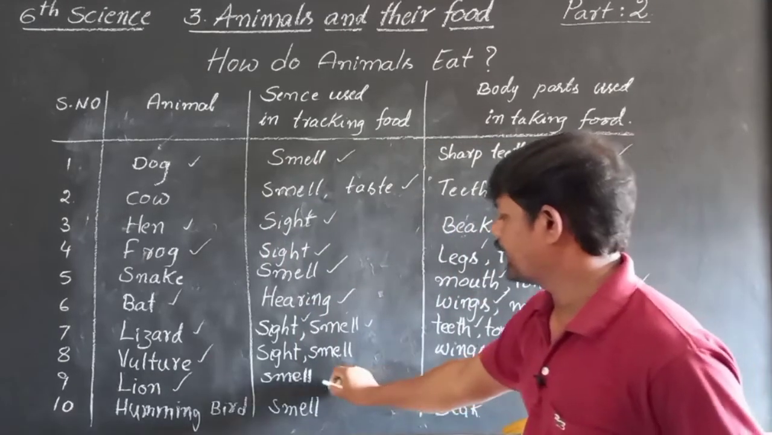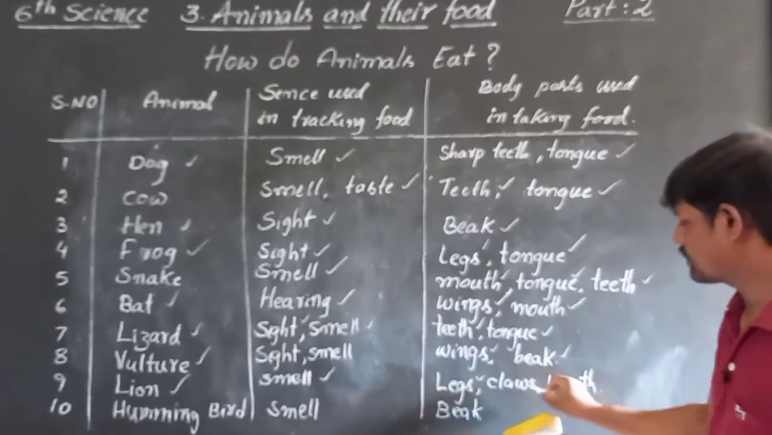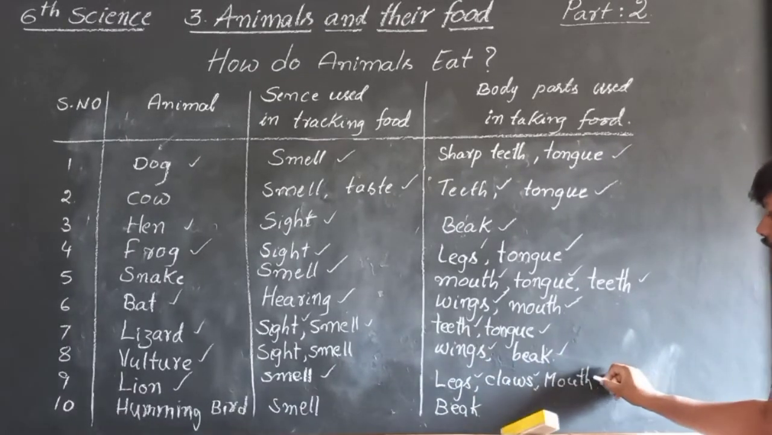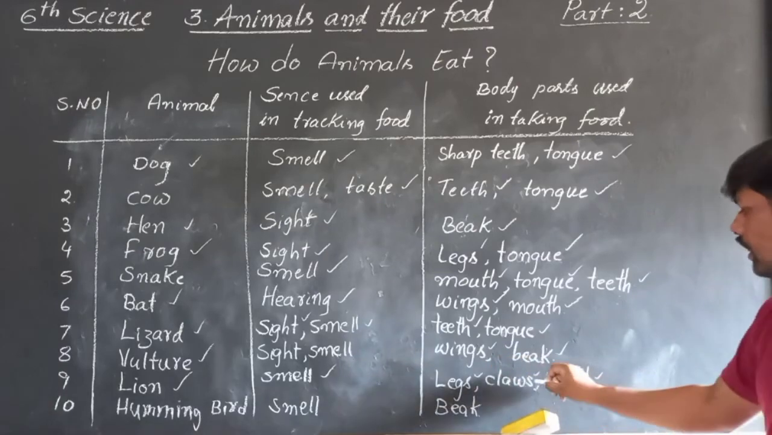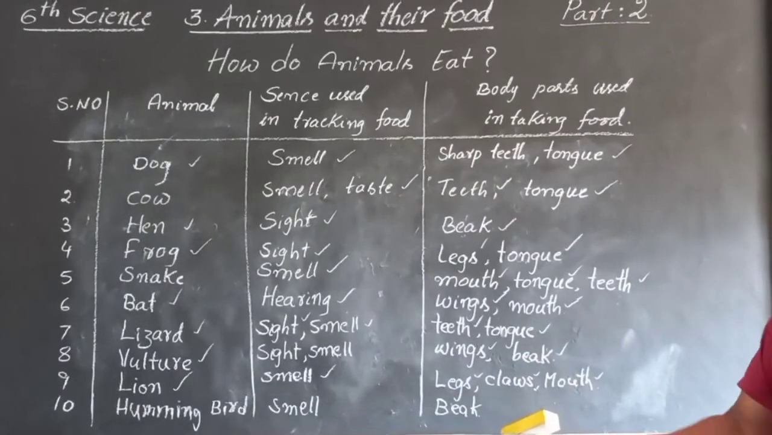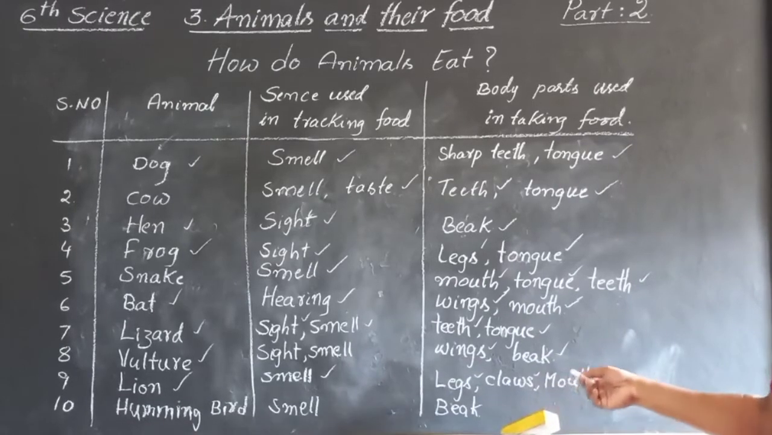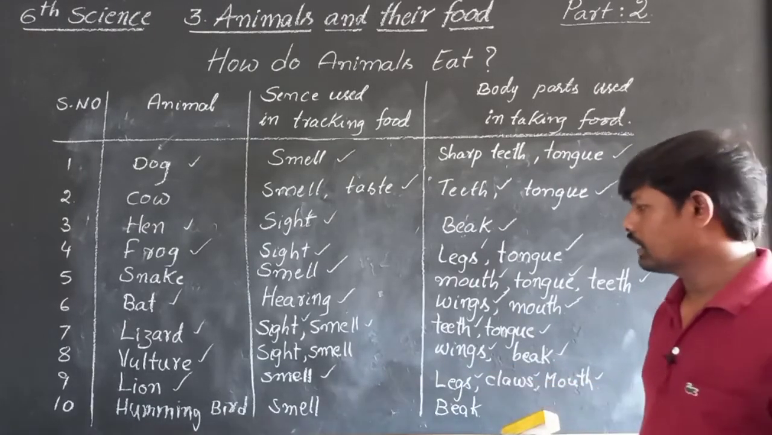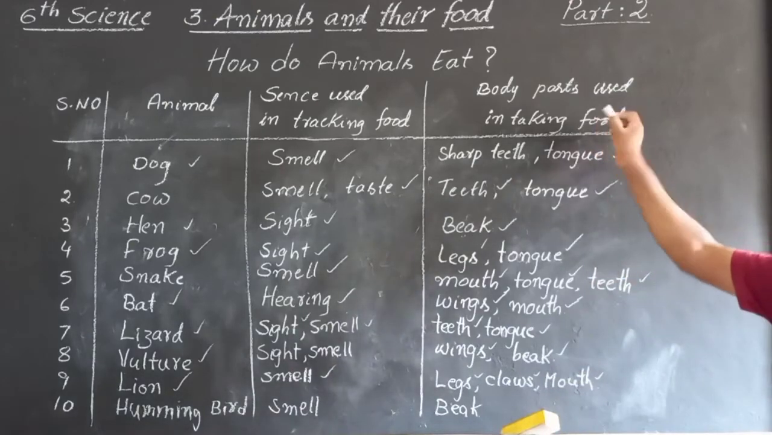Lion has a great sense of smell. So it uses legs, claws and mouth. Okay, so legs and claws, mouth. What is claws? Claws, 4 hands. Okay, 4 limbs we also called claws. So these are the body parts: legs, claws and mouth. Lion uses to take the food.